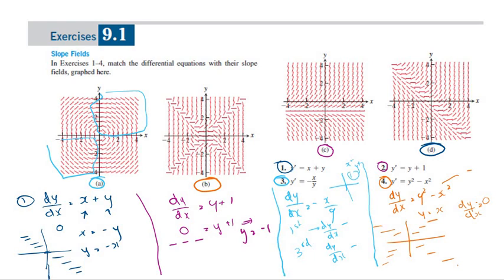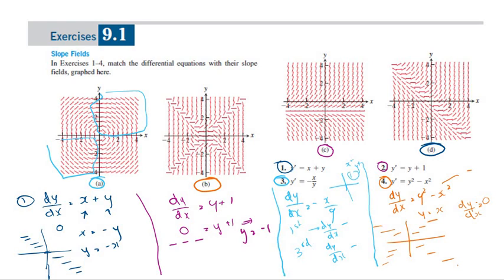So that's the only time you get a zero gradient. So 1 should be D. So I made a mistake there. 1 should be D and 2 should be C and 3 should be A and 4 should be B. So I'll go through 1 and 4 again because I think I made a mistake and I'm correcting it.